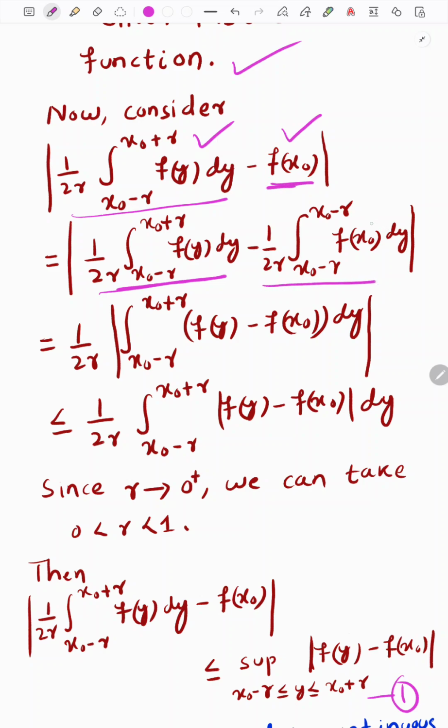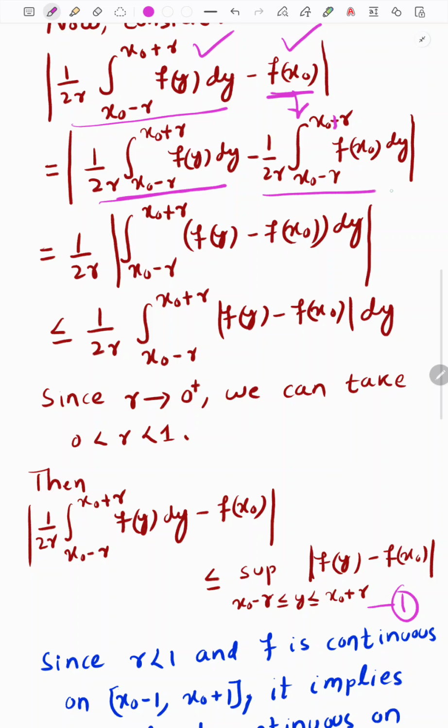How? Because f of x0 is a constant quantity, and the integration from x0 minus r to x0 plus r gives 2r, and 2r will cancel, so it is nothing but f of x0. So this term can be rewritten in this way. I hope up to this point everything is clear. Now I merge these two terms because the integral limits are the same, and 1 by 2r is also common. I took 1 by 2r common, and r is a positive quantity, so it can also come out of the modulus. So it can be rewritten this way.